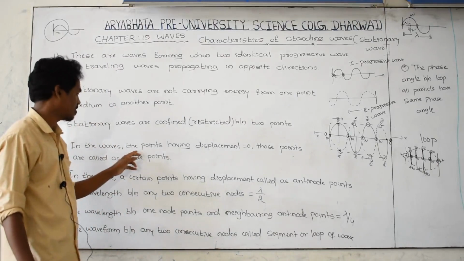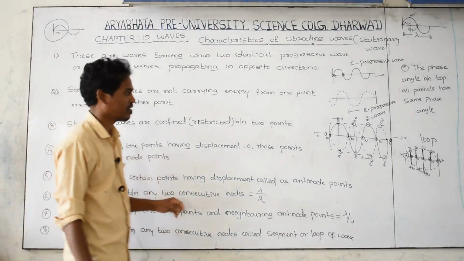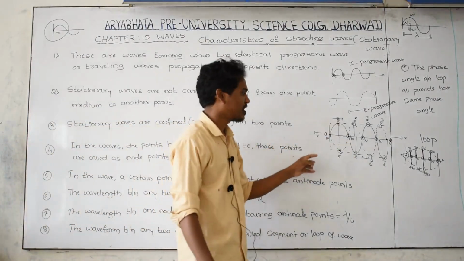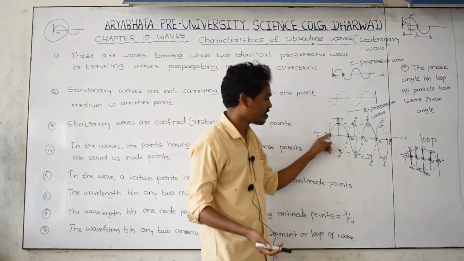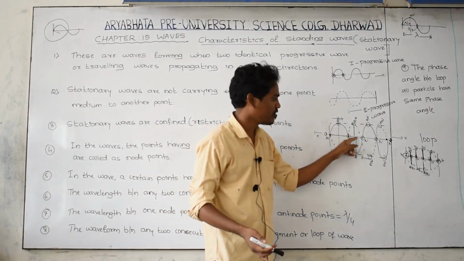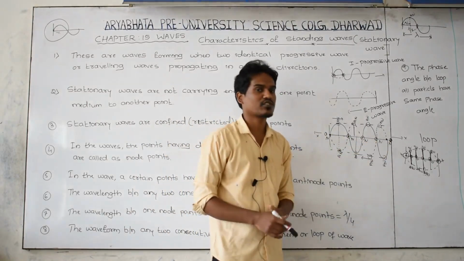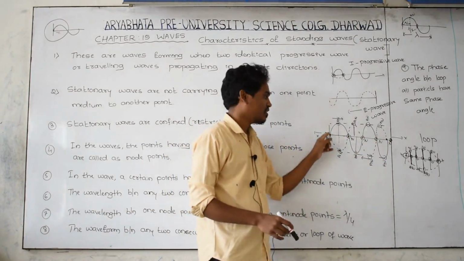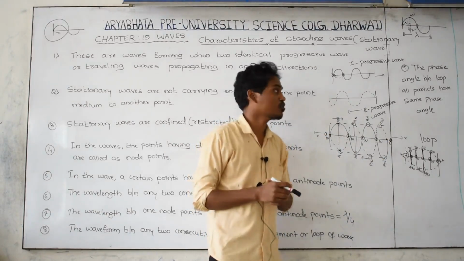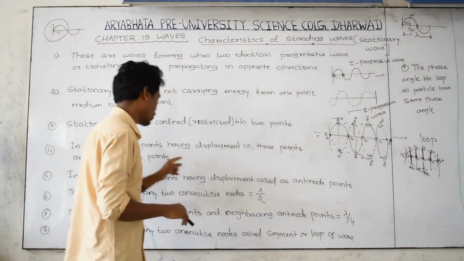In the waves, the points having zero displacement. Observe the diagram very carefully. This is a point, displacement is 0 here. This is a point, displacement 0. Again, displacement 0. The points which have zero displacement, those points we are going to call node points.